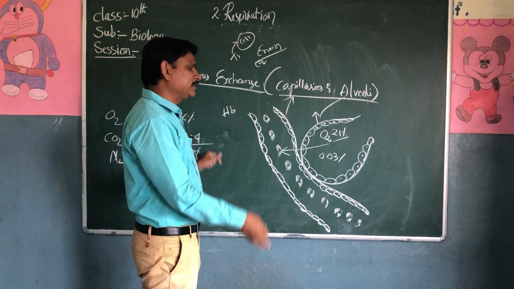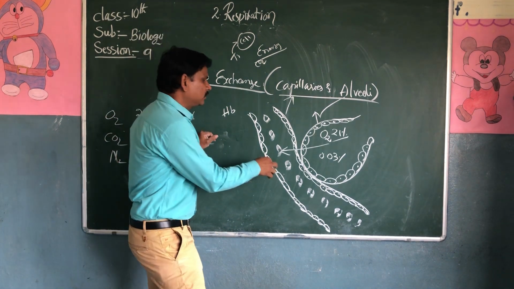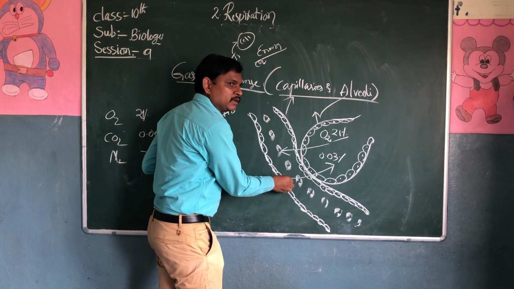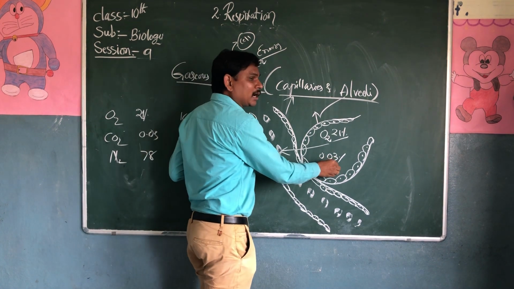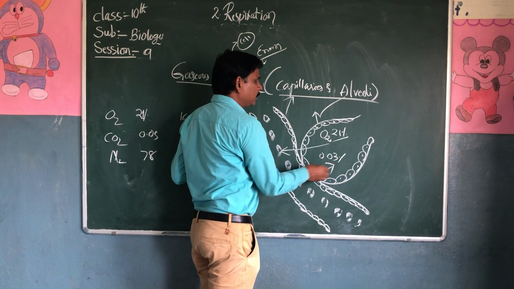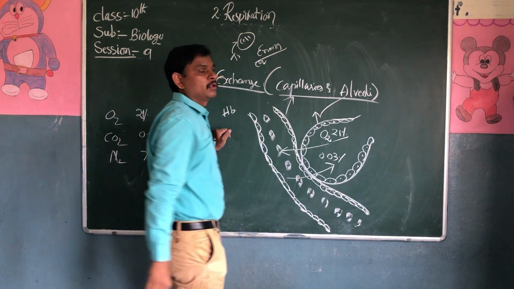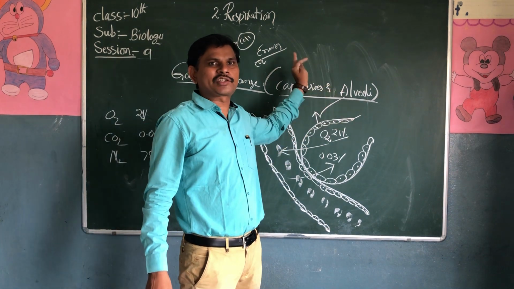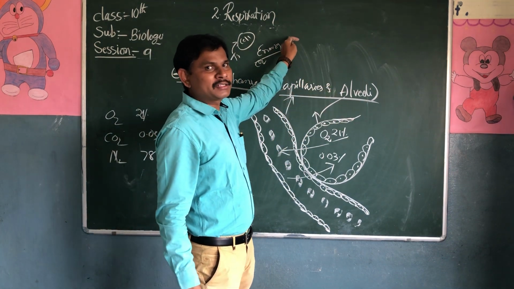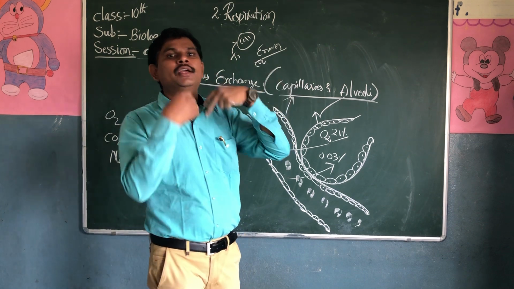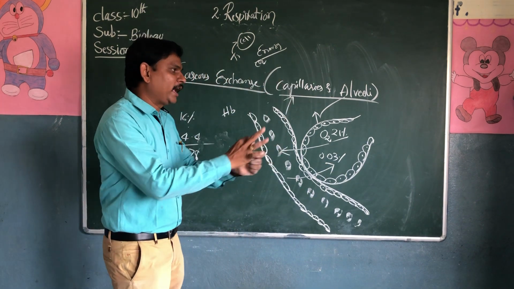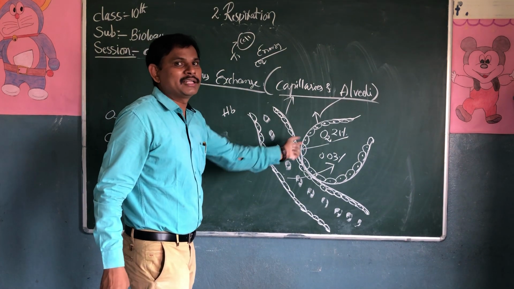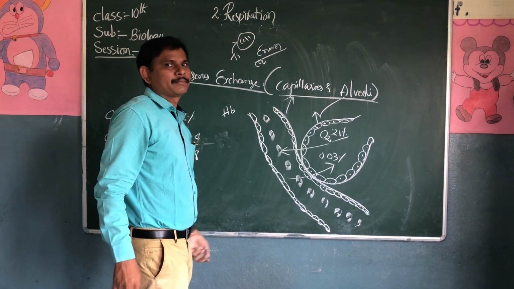So again, by the diffusion process, this carbon dioxide moves from high concentration to low concentration. It goes out of the body from the alveoli to the bronchioles, bronchus, trachea, pharynx, nasal cavity, and nostrils. This is the exchange of gases between the capillaries and the alveoli.